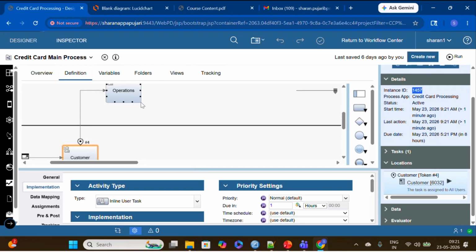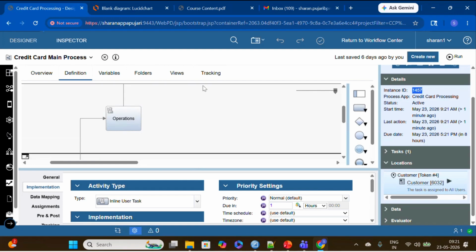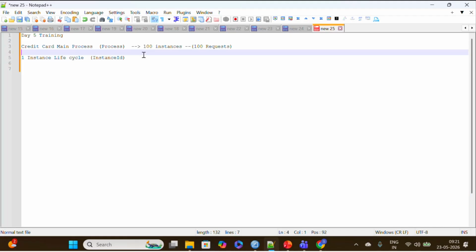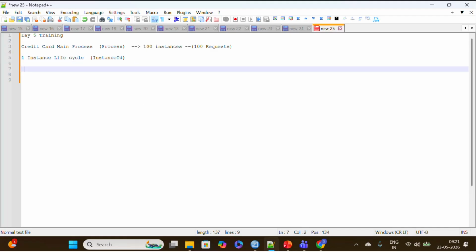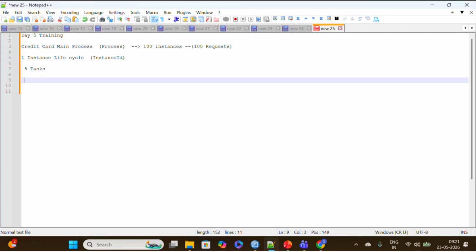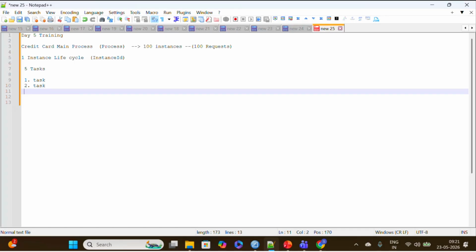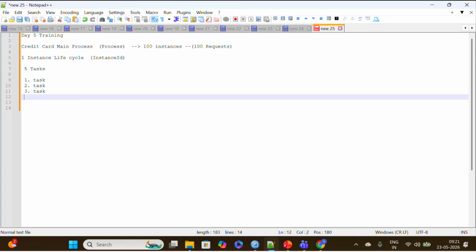Whenever this instance ID is created, we have multiple tasks to complete this process. Say we have 5 tasks: first task, second task, third task, fourth task, and fifth task.